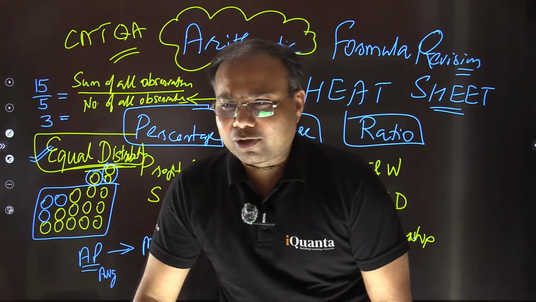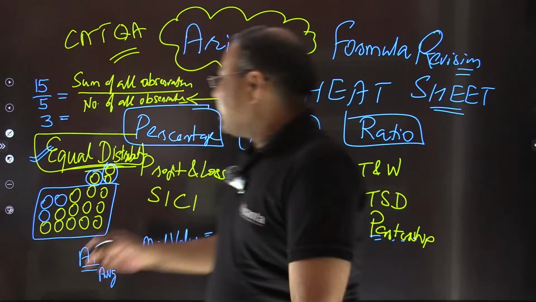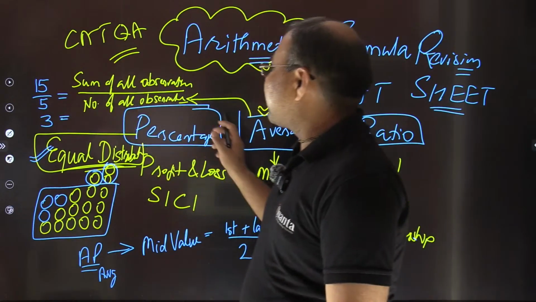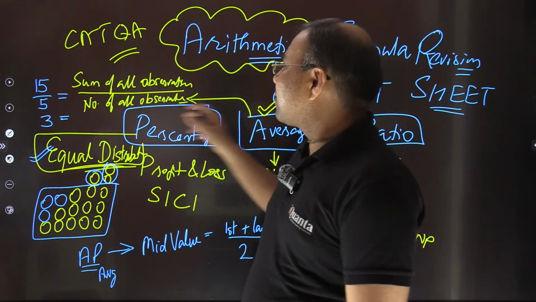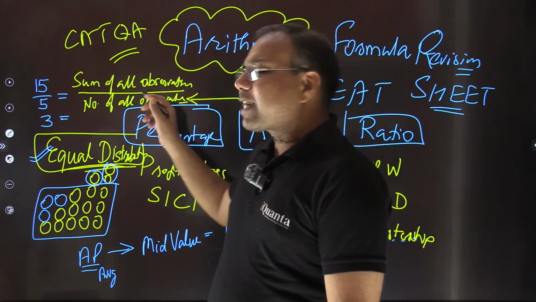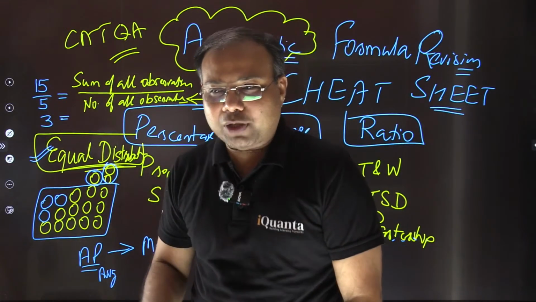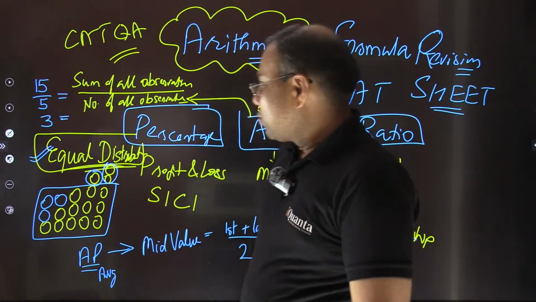It's fine. Yes. So all of you have understood what is the meaning of average. This formula you already know. What is the meaning of average? It is the sum of all observations divided by the number of observations. And what actually it is, is equal distribution, right? It is equal distribution. So fine.